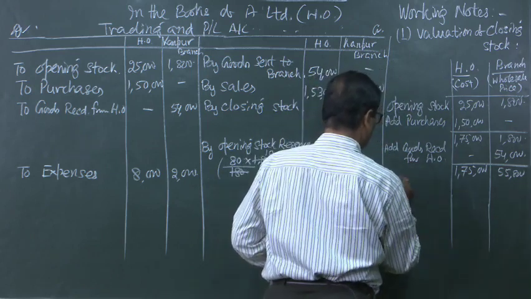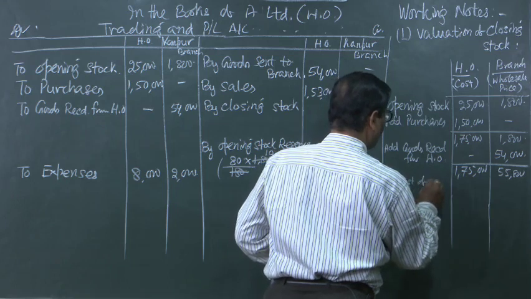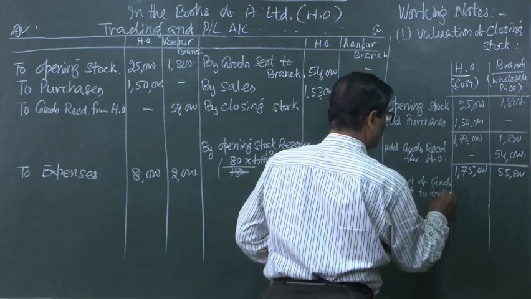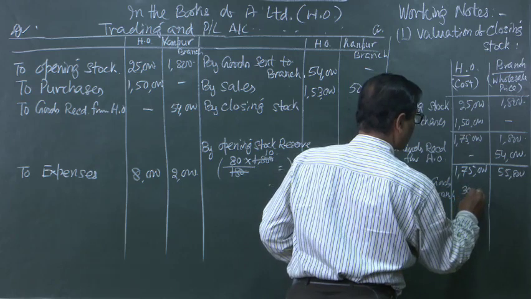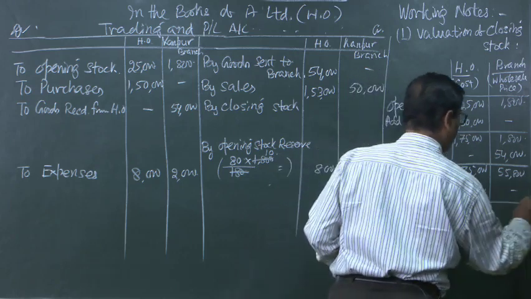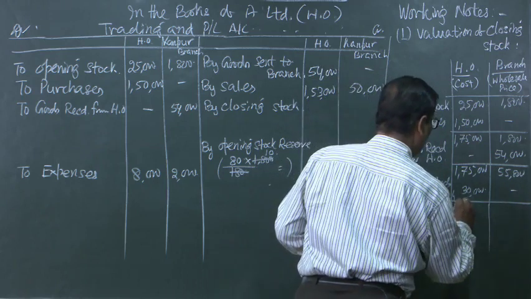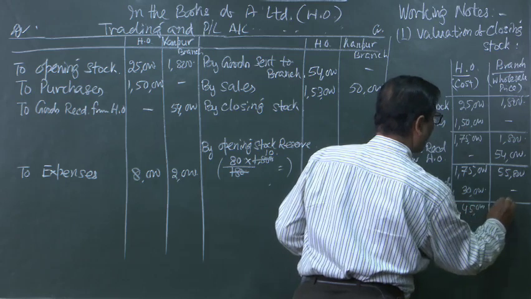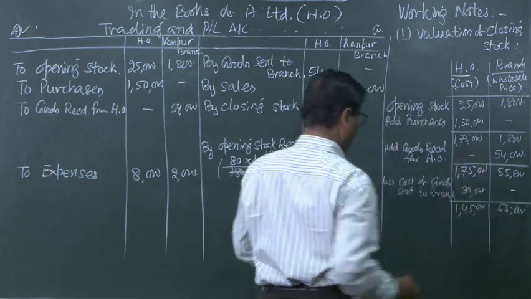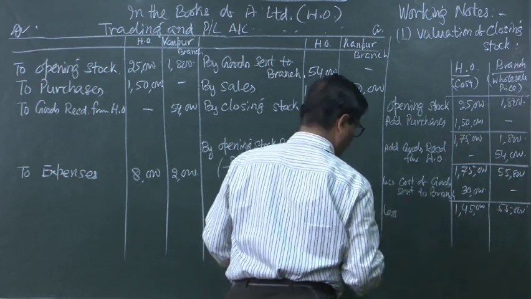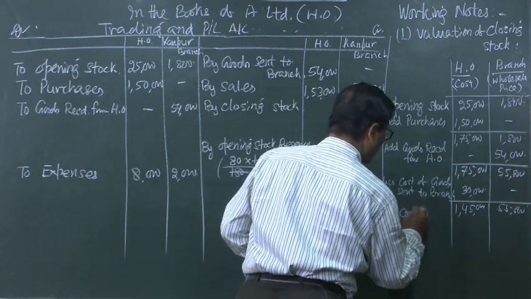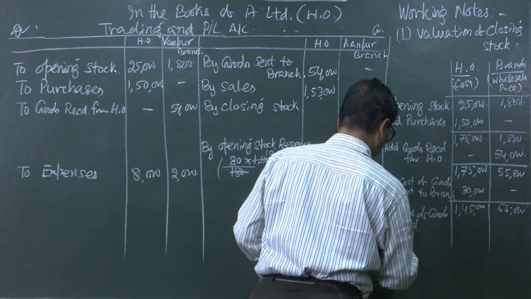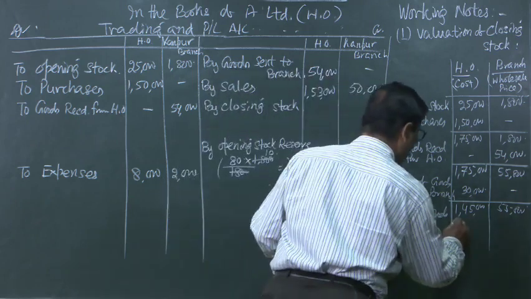Less cost of goods sent to branch 30,000, that you have to make the calculation. So, in this way it should be 1,45,000 and 55,800, less cost of goods sold.